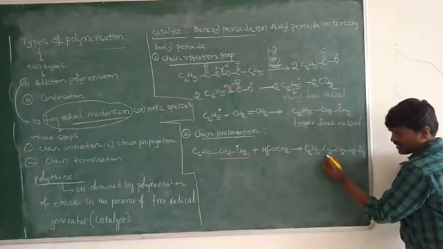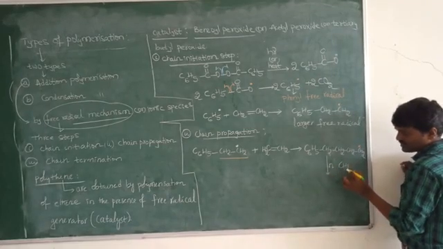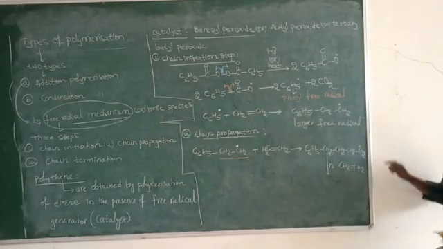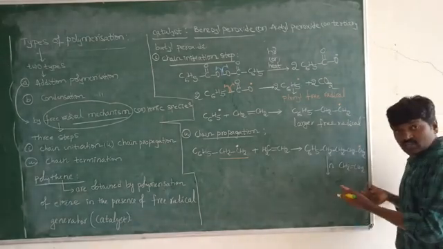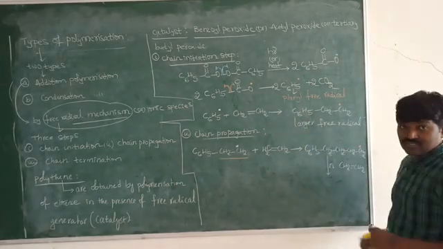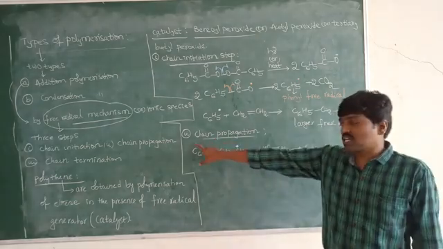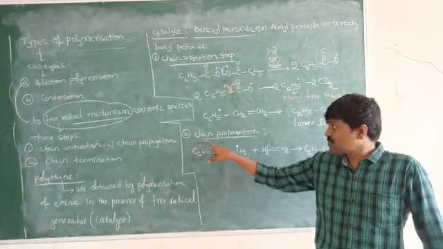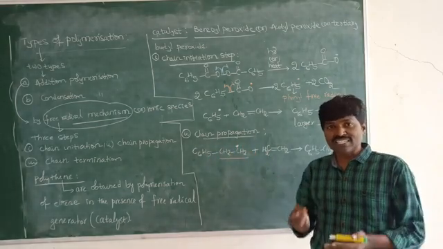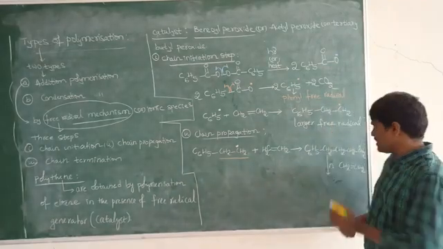So even if we add more number of ethene molecules, at that time what happens? We observe the increase in the length of the chain. Increase in the length of the chain. So that's why the second step is called the chain propagation step, because in the second step we observe the increase in the length of the chain by adding more number of ethene molecules.